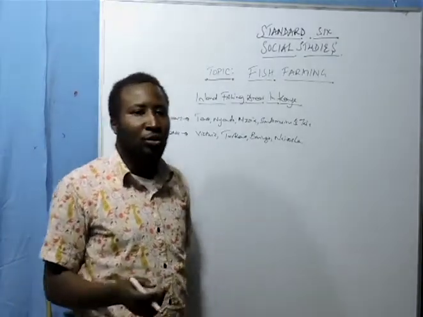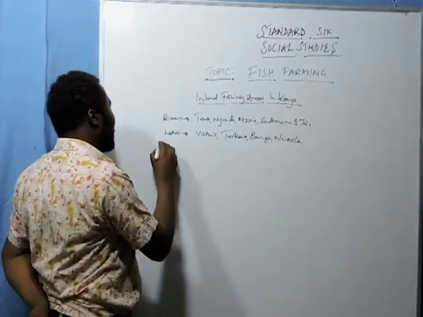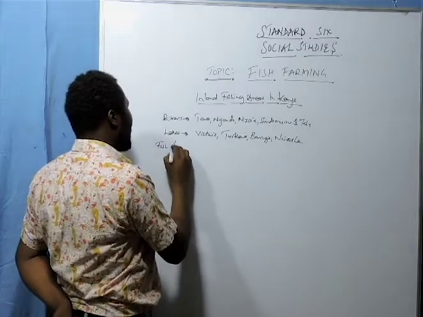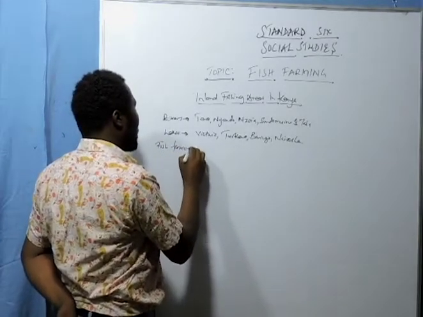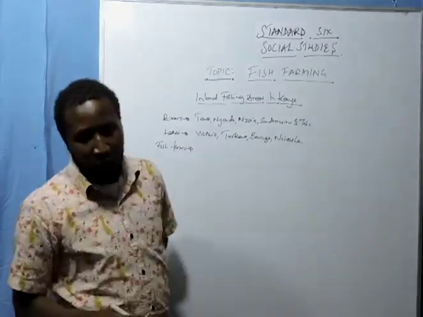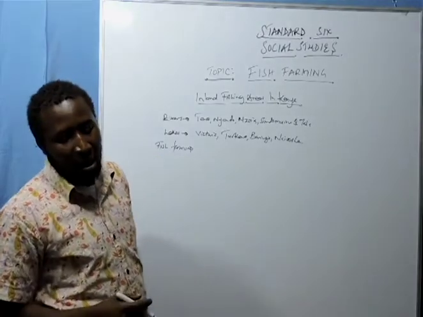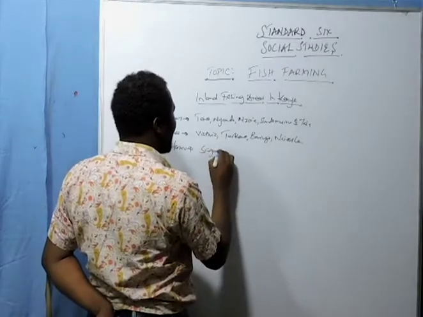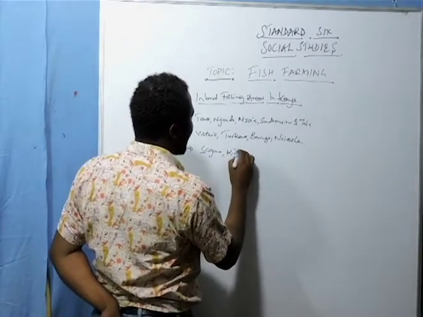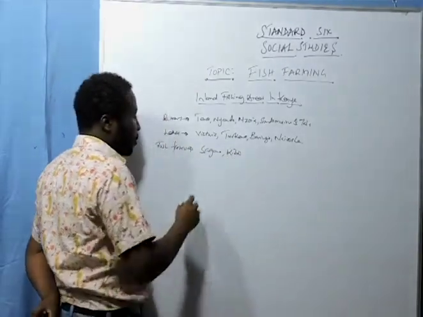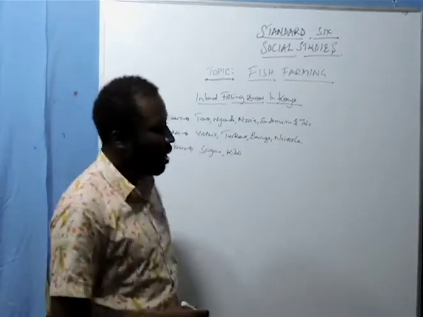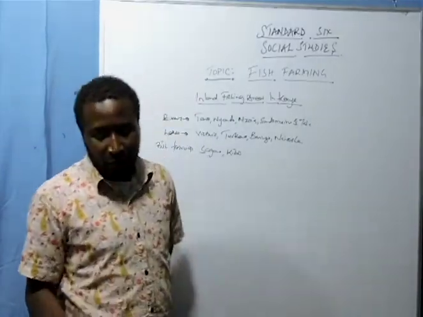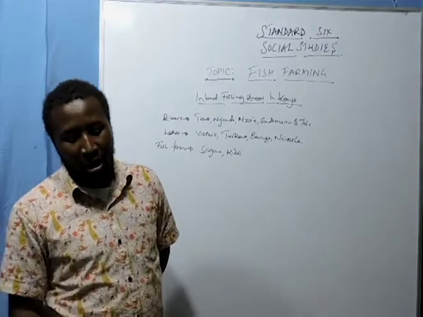And then we have fish farms. For the fish farms, we have Sagana, Kabaru, and Kibos. Those are the fish farms that we have. Sagana is a big fishery.